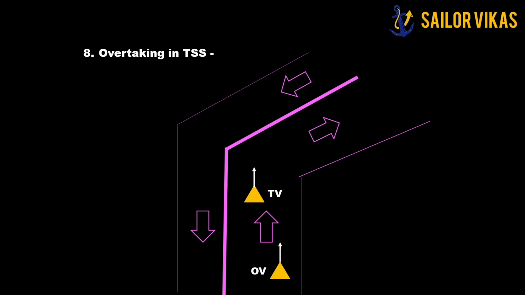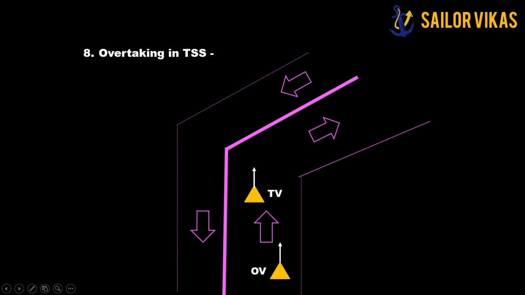Because in this situation, the target vessel will be altering her course to starboard, and since she will be altering her course to starboard, she will be coming near to the own vessel which is overtaking her. So in this situation, as a good practice of seamanship, the own vessel has to overtake the target vessel from the port side and not from the starboard side. So this is a good practice of seamanship.